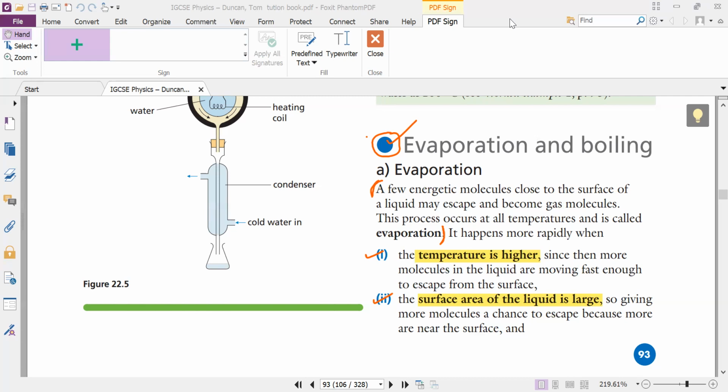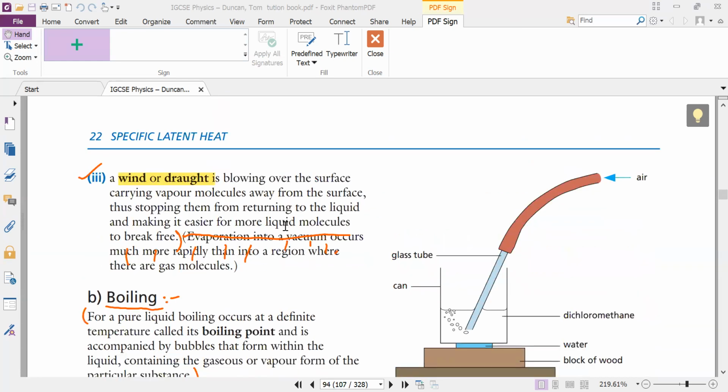First, for evaporation, the higher the temperature, the more it will evaporate, right? Whenever you have a large surface area, the evaporation will be more. The third point is wind or draught. Whenever you have wind or draught, you will find more evaporation.